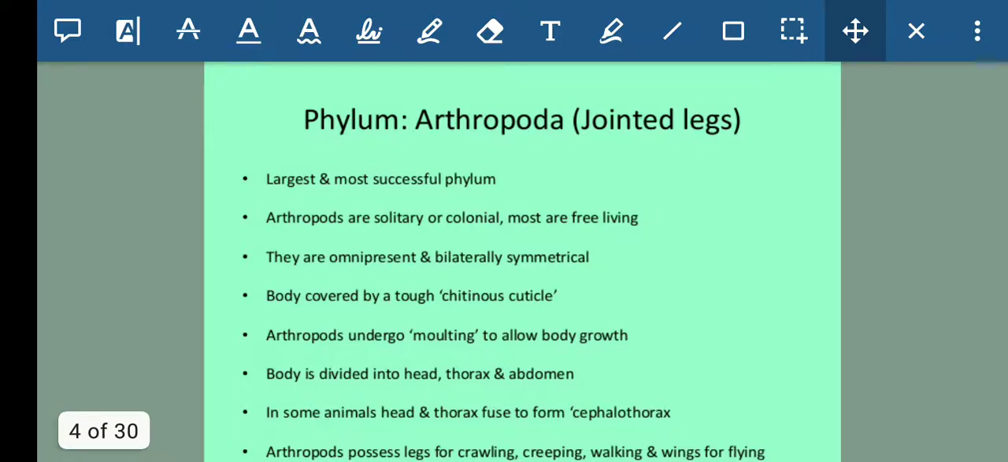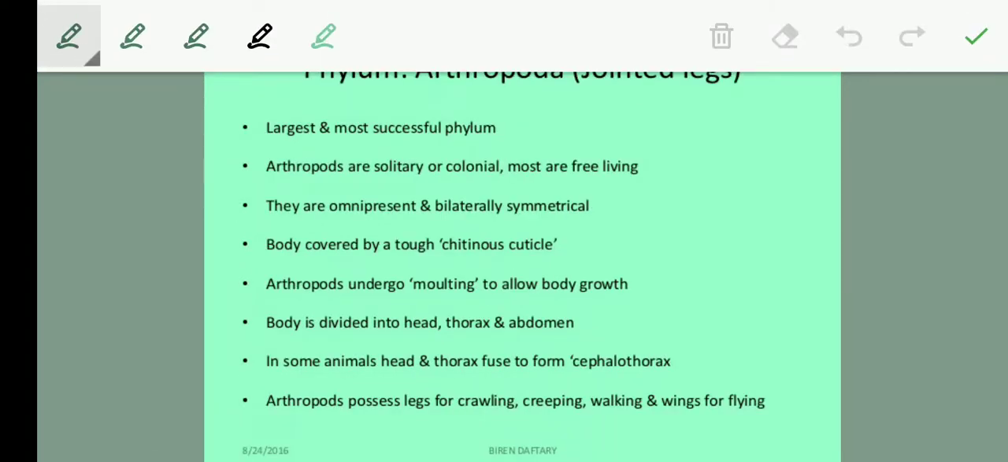Now students, coming on to the next phylum, that is phylum Arthropoda. The most characteristic feature of this phylum is that their body has jointed legs. So always remember that they have jointed legs. This is one of the largest and most successful phyla. Remember this, very important, students.